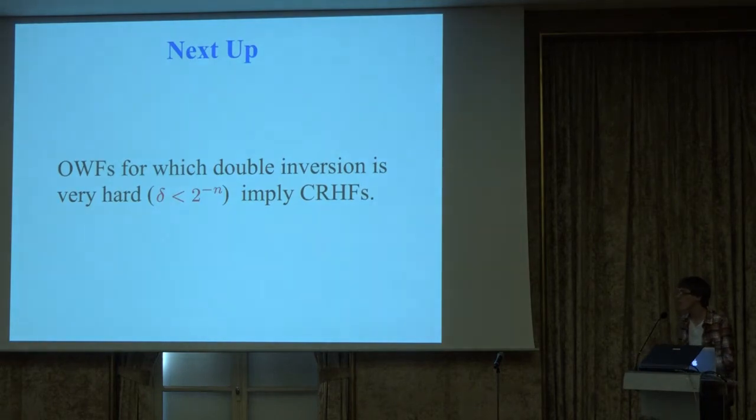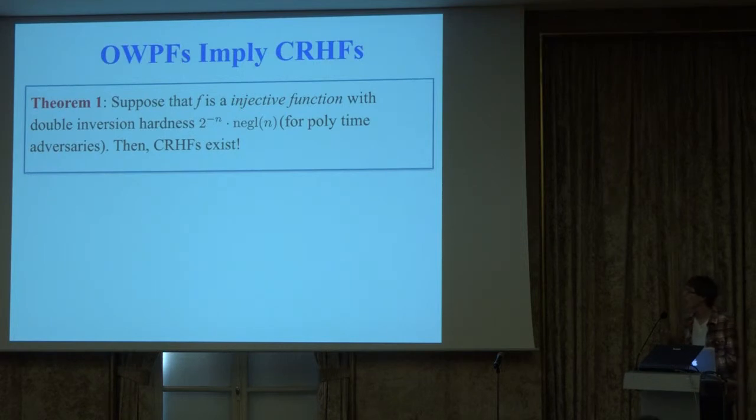So with my remaining time, what I'll do is outline the simplest of our constructions and security proofs, the simplest being the collision resistance result. So again, I'll state the result. And for the purposes of this talk, I'm going to stick with injective functions just so everything is simpler. The theorem statement here is that if we have an injective function whose double inversion hardness is better than 2 to the minus n, then we get collision resistance.